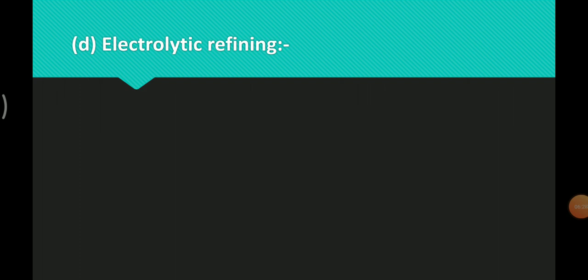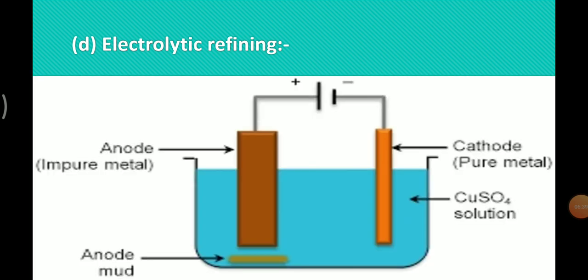This is a very important method, electrolytic refining. Metals like copper, silver, gold, chromium, zinc and nickel are purified by this method. So this is the diagrammatic representation of electrolytic refining.